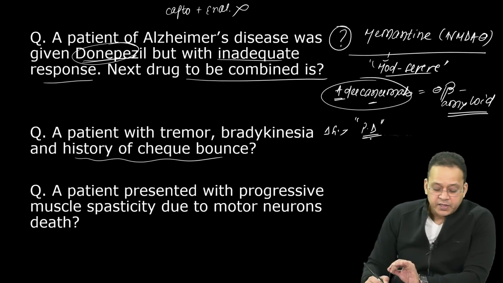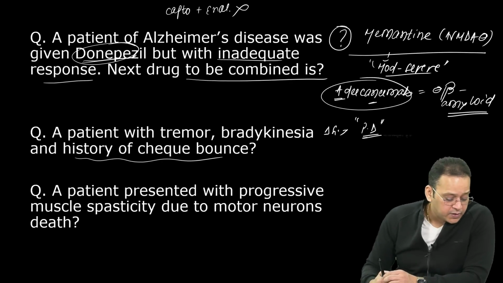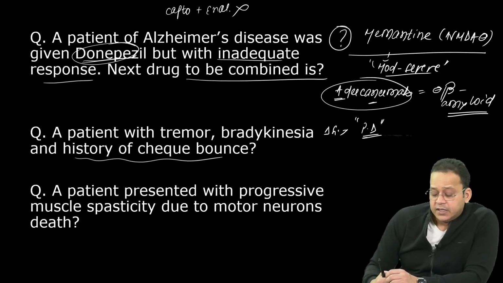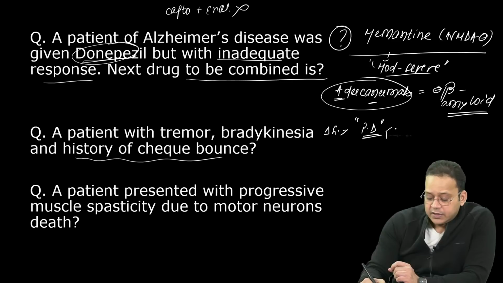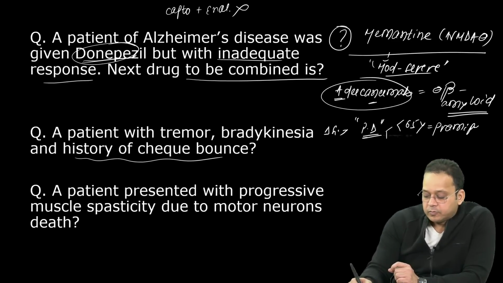Now see, remember the treatment basically: if the patient is less than 65 years, we use pramipexole. If it's more than or equal to 65 years, we'll use levodopa.